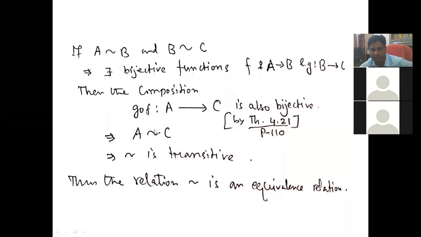Therefore we get a bijection from A to C, so A is equivalent to C. That means the relation of being equipotent is transitive. Thus the given relation is an equivalence relation.